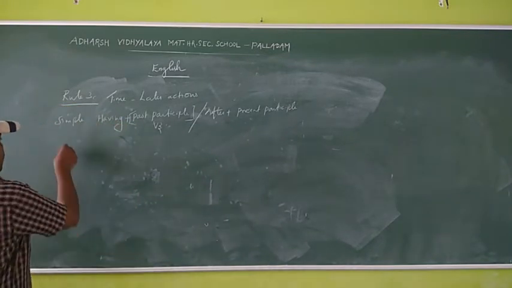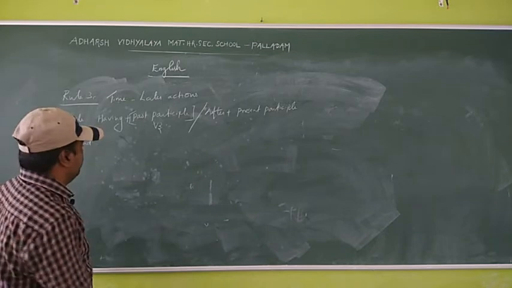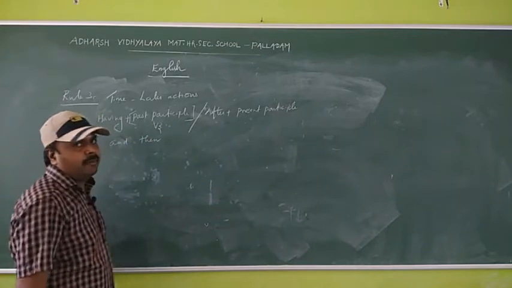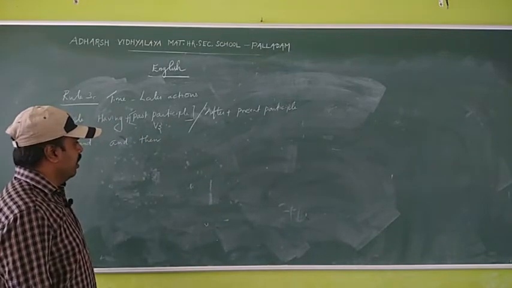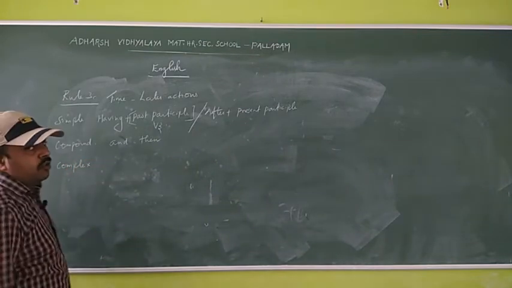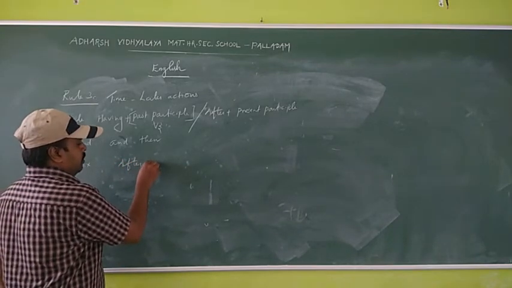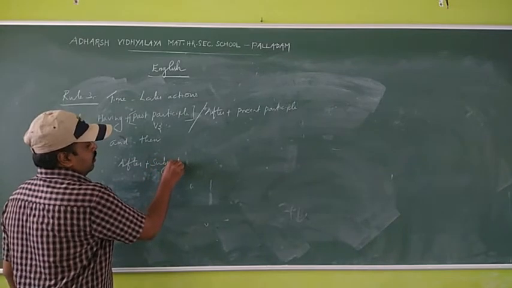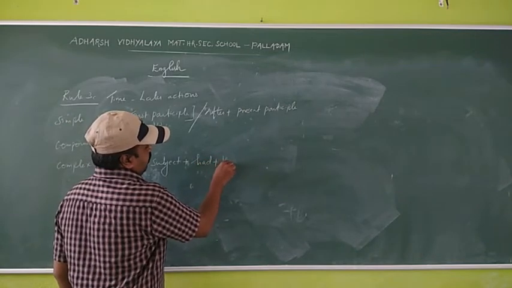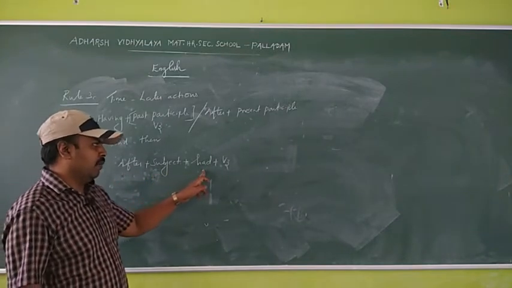Okay, and compound sentence. What is the compound conjunction? And then. Okay, compound sentence conjunction: and then. And complex: after plus subject plus had plus verb 3. After plus subject plus had plus verb 3.